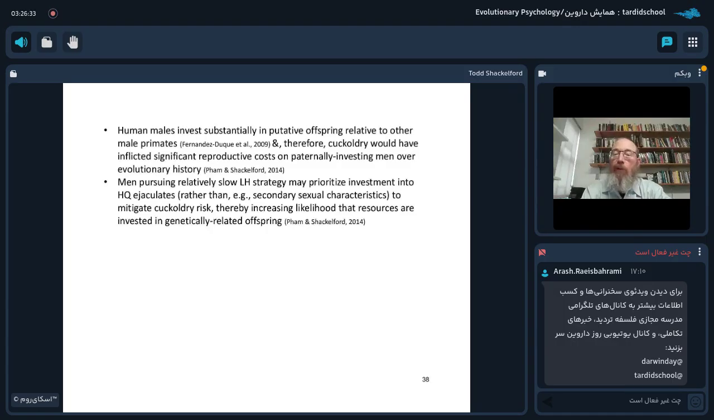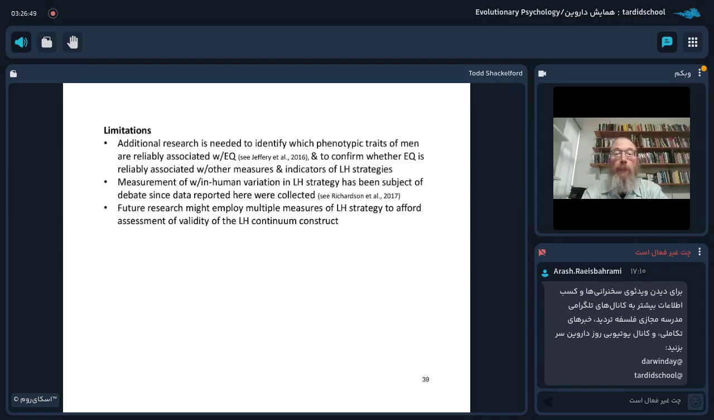Men pursuing a slower life history strategy may prioritize investment into higher quality ejaculates rather than, for example, secondary sexual characteristics to mitigate cuckoldry risk. Okay, that's the argument anyways, thereby increasing the likelihood that resources are invested in genetically related offspring.